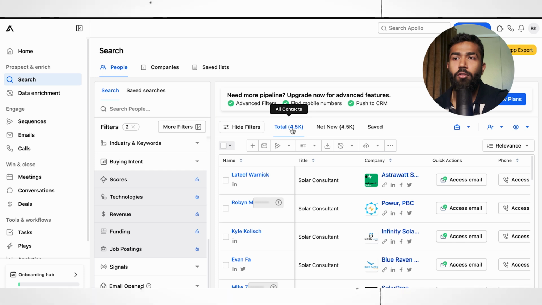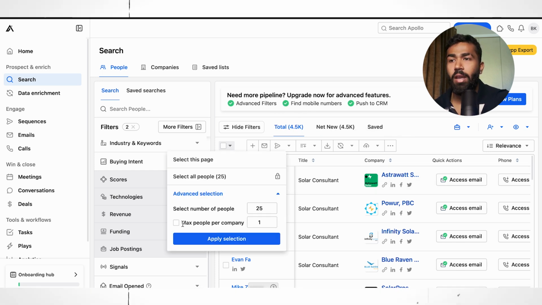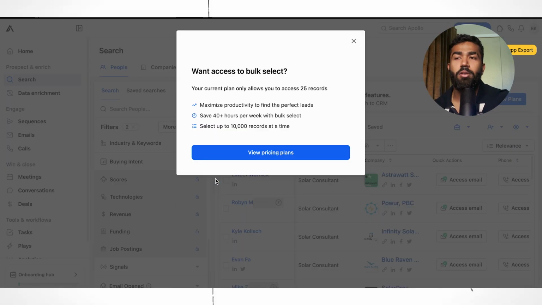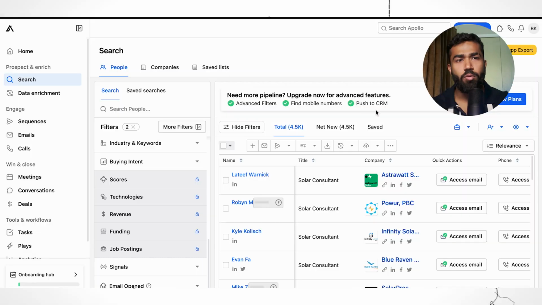So here's 4.5k results. So you just need to do what? You just need to start scraping. I think you would need to select all 25 people. I cannot do that because this is a free plan. Just go on YouTube, just watch a video on how to scrape leads out of Apollo. Just do that. Scrape all these 4.5k emails.